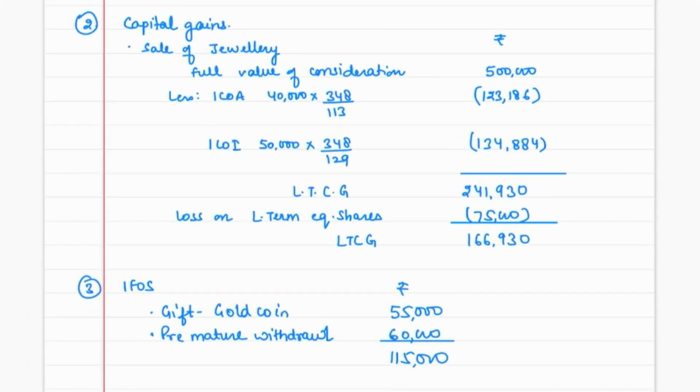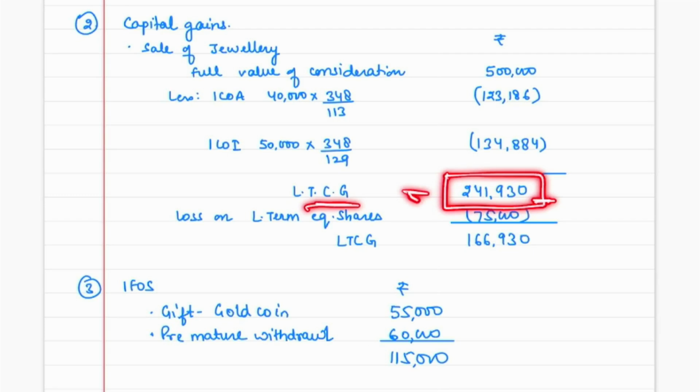See, first of all, the assessee has sold jewelry also, and this jewelry is again a long-term asset. Cost of acquisition was 40,000 rupees. You have to index that. Cost of improvement was also there because the assessee has subsequently made some expenses related to improvement, 50,000 rupees. So this would be our full value of consideration, and this is the cost. So our long-term capital gain comes to 2,41,930.